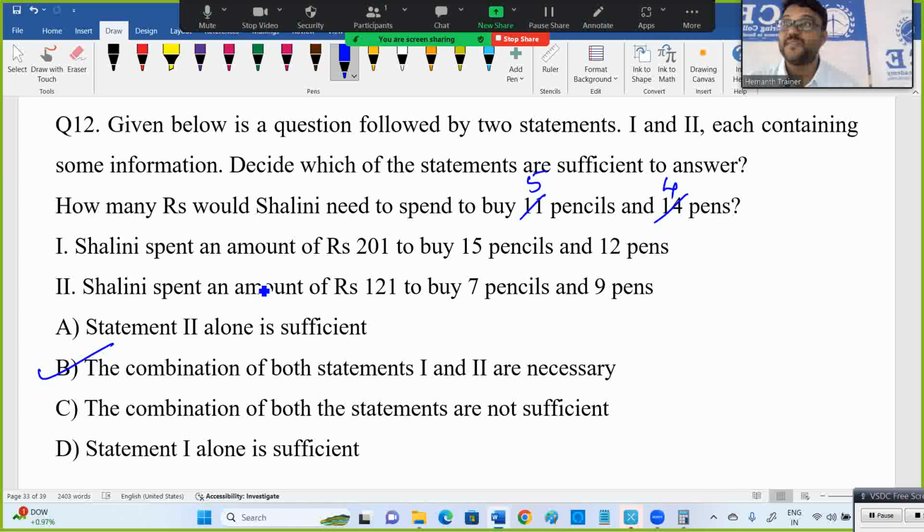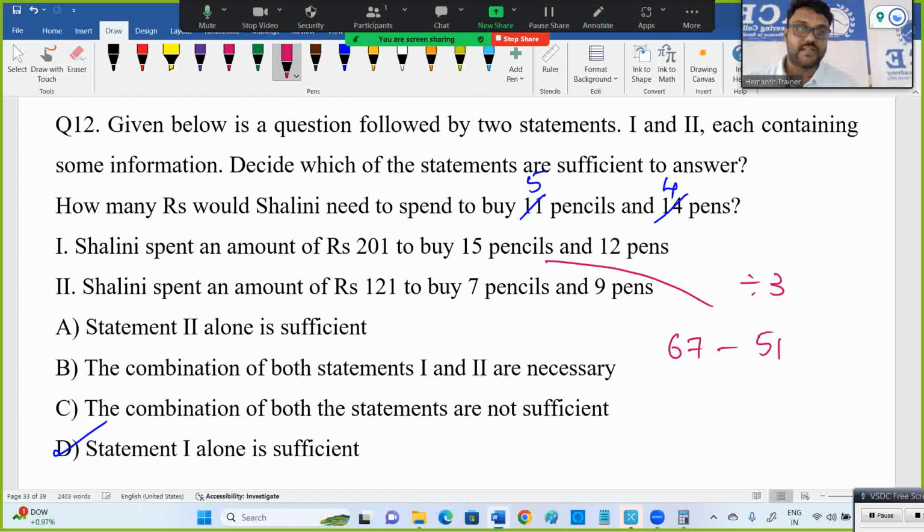Don't always say two equations, two unknowns. I have 15 pencils, 12 pens. Then if that is the question, my answer is statement one alone sufficient. Dividing by 3, 67 rupees is the cost of 5 pencils plus 4 pens.